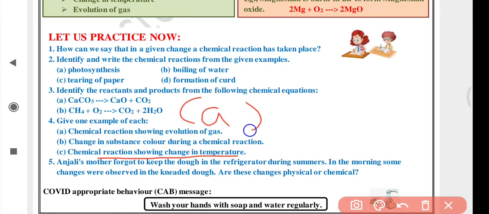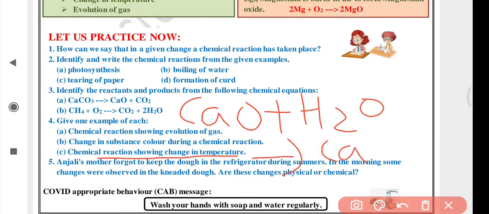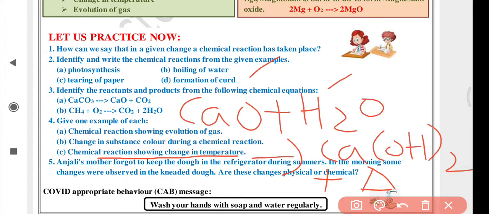Chemical reaction showing change in temperature. When you put water in calcium oxide, that is chuna, lime, it becomes slaked lime, calcium hydroxide, Ca(OH)2. Here a lot of heat is produced. The symbol for heat is this delta, or you can write heat also. So there is a change in temperature. Normal water is put in normal calcium oxide, but it is an exothermic reaction, so heat is formed.